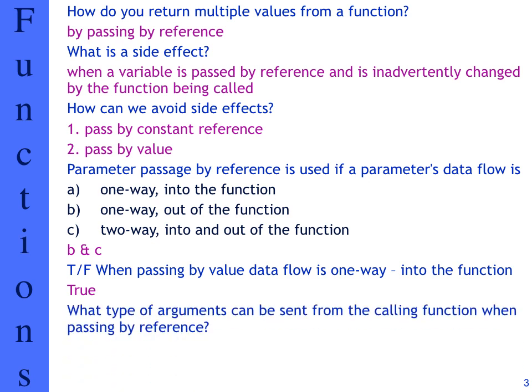What type of arguments can be sent from the calling function when passing by reference? So when we pass something by reference, we effectively pass the address in memory where that element is, which has to be a variable to get an address in memory that can be changed. So it can only be a variable.